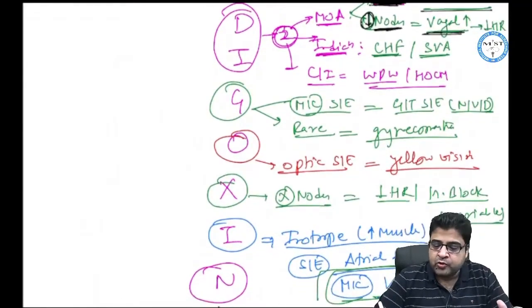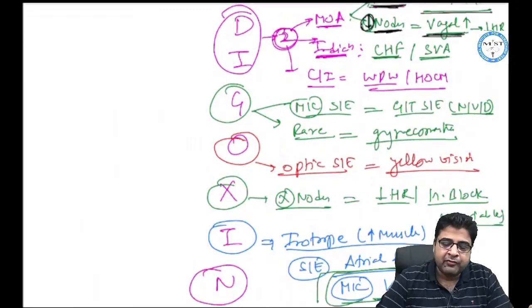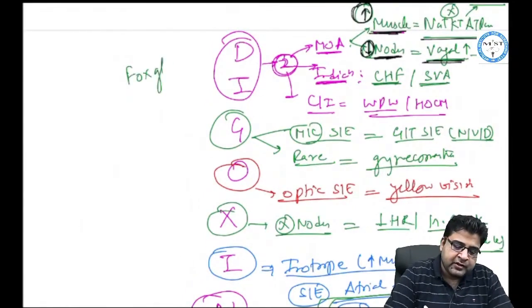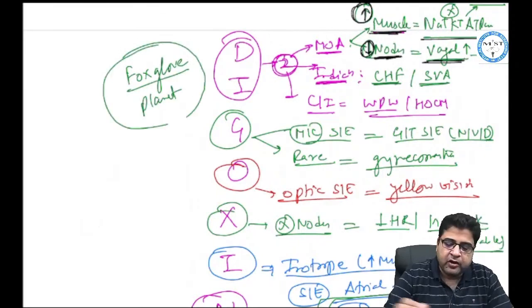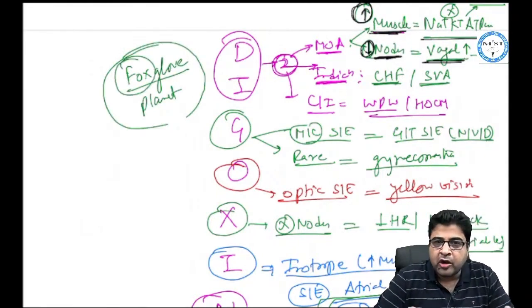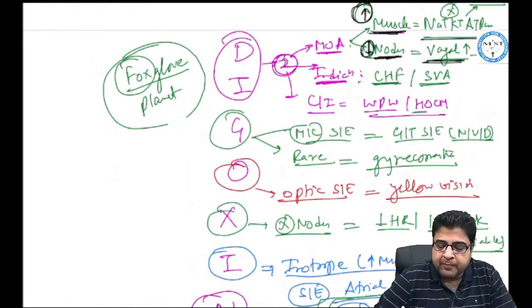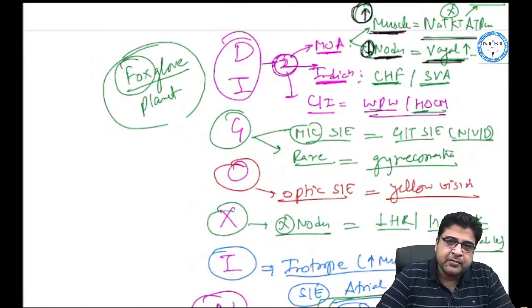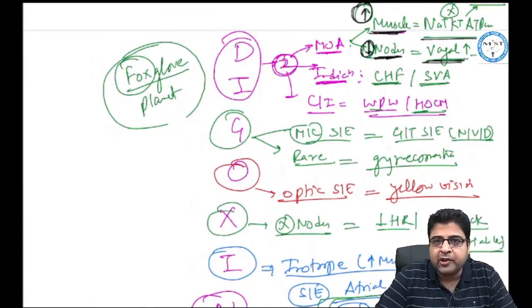Now the medicine has 2 contraindication, and during our lecture we discussed that digoxin is a drug that is obtained from foxglove plant. So we made a mnemonic that the fox should not be sent along with hypertrophic wolf. WPW syndrome is Wolff-Parkinson-White syndrome and HOCM is hypertrophic obstructive cardiomyopathy.